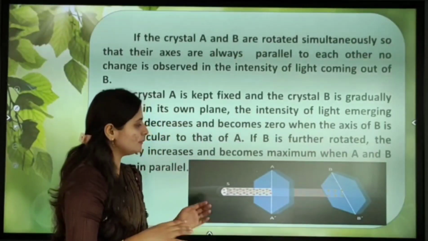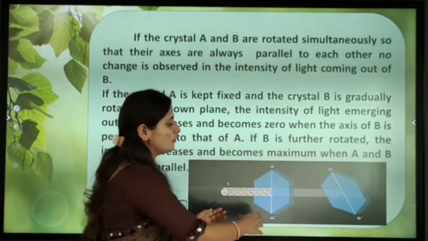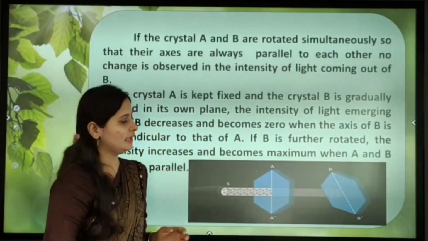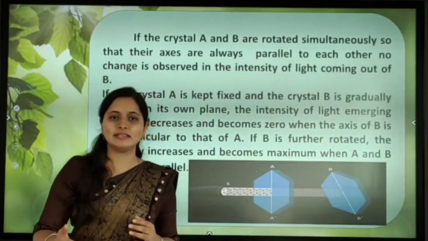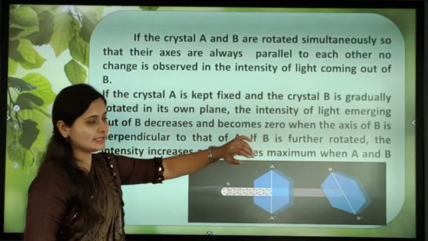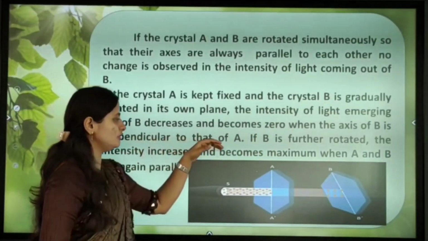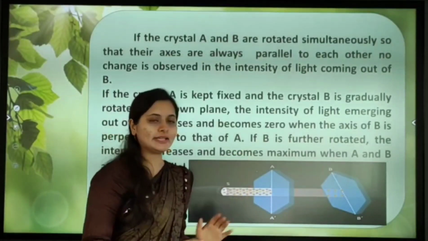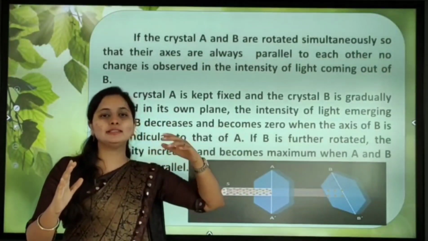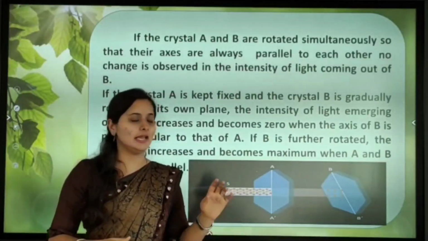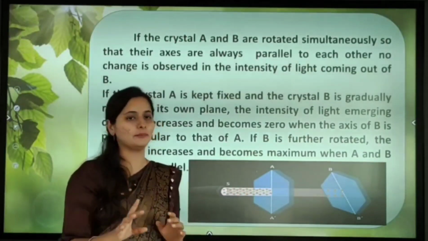By rotating B, whatever light is emerging out of B decreases in intensity and becomes 0, when the axis of B is perpendicular to that of A. So when A is fixed and B is rotating, the intensity decreases and becomes 0.